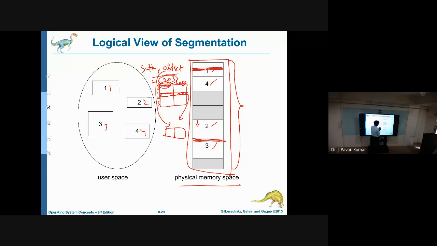Our interesting point is the base address only. If you know the base address, like the third segment is starting from here, this is the base address, let us say. Then by using this offset, we are able to displace. Offset is nothing but, from this base address, up to what extent we have to go. That is nothing but the offset. So to get this particular word, we need the base address, then the offset.